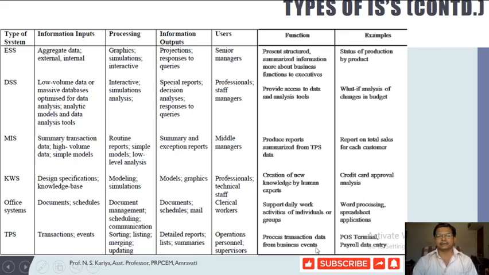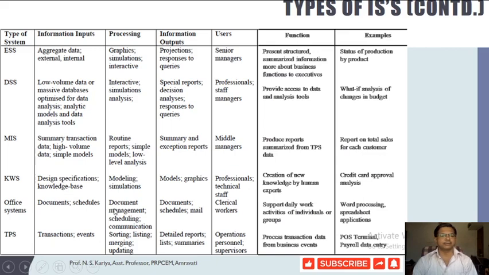This kind of information system will just record and process the transactions from whichever event occurs in the organization. The best example for TPS would be the POS terminal, the point of sales terminal, even payroll data entry, even your ATM operations, which is one of the best examples. Then there is the office automation system that deals with documents as well as schedules.